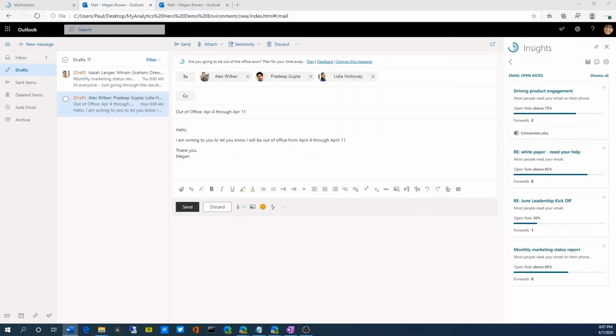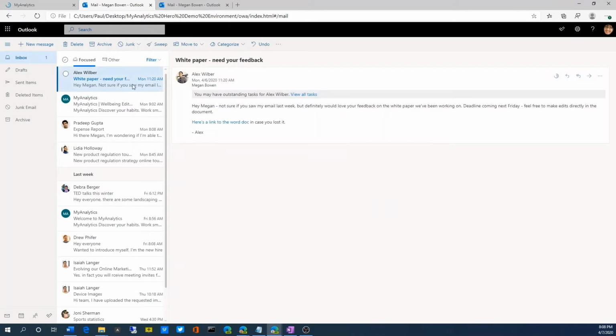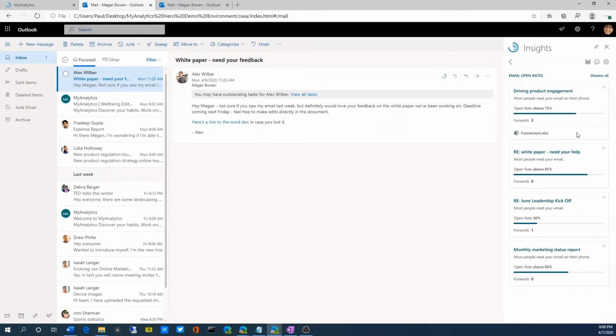MyAnalytics also provides additional insights to Megan, including the ability to track email open rates. So Megan can click on Track email open rates and see that it looks like her call to action email for the white paper was effective, with 85% of the recipients opening the email.